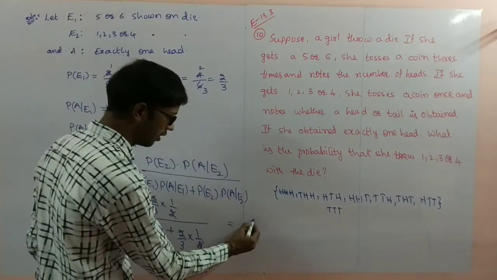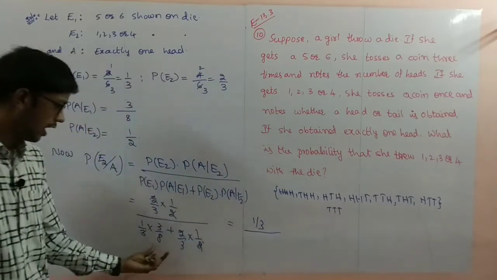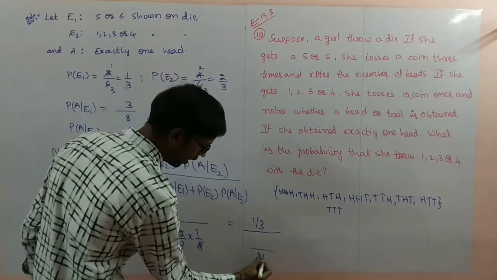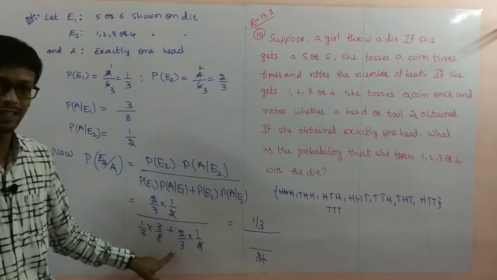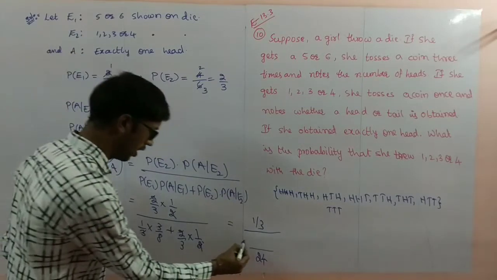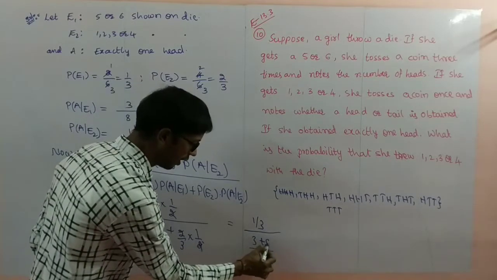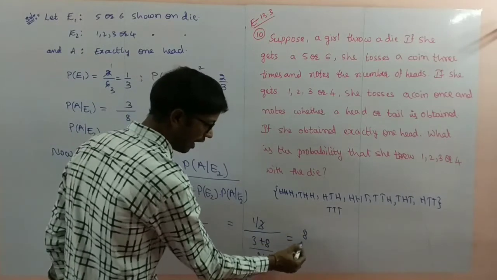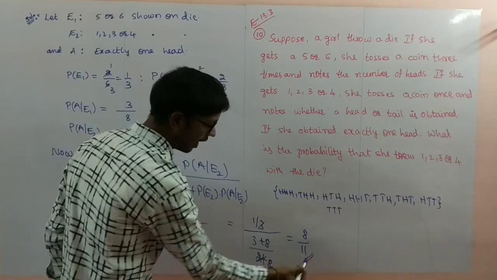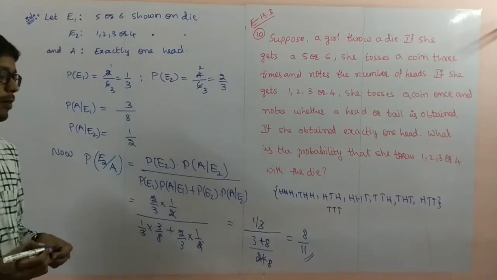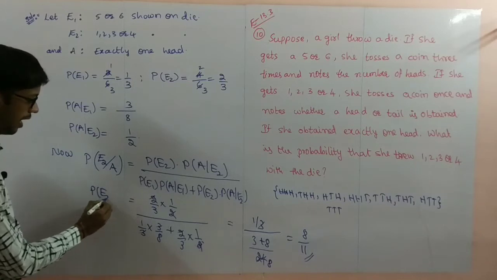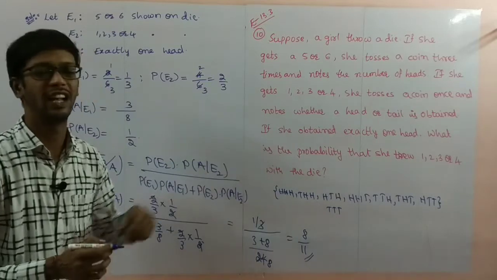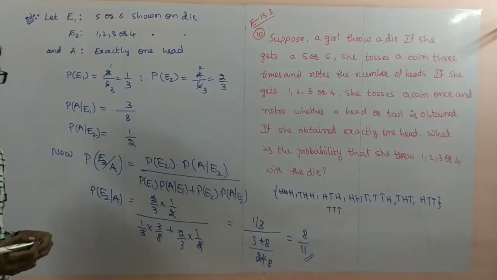So the remaining is 1 by 3 divided by, taking the LCM, 24 is the LCM, 8 3s are 24, cross multiply, 3 into 1 is 3, 8 into 1 is 8. So 3 and 3 cancel, 8 remains. So the answer is 8 by 11. 8 by 11 is the required probability of E2 given A, getting 1, 2, 3, 4 and exactly one head is completed. Pause the video to note it down.